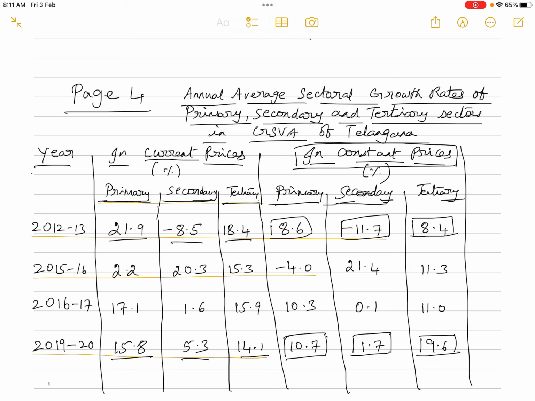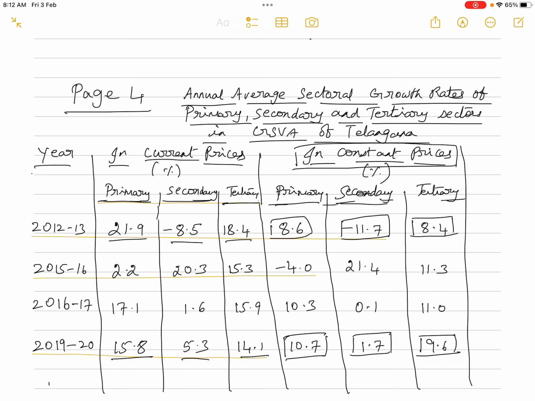And finally, the last data, last year 2019-20. So 2019-20 also is showing a decrease compared to 2016-17 in primary sector. From 17.1%, it has decreased to 15.8%. Secondary sector, it has increased from 1.6% to 5.3%. And tertiary sector, it has slightly decreased from 15.9% to 14.1%.